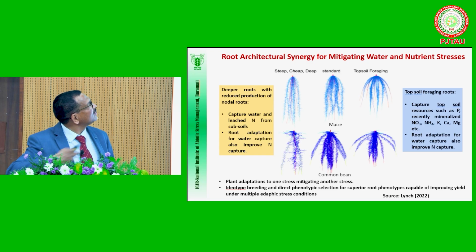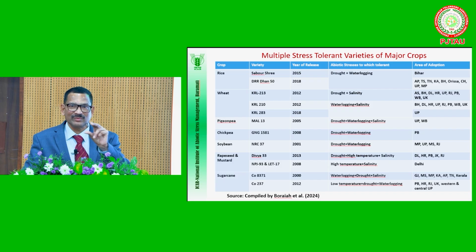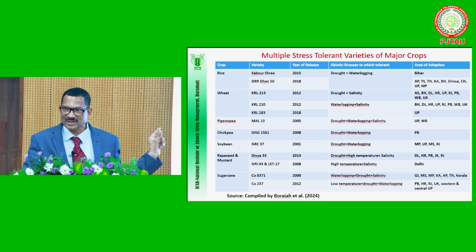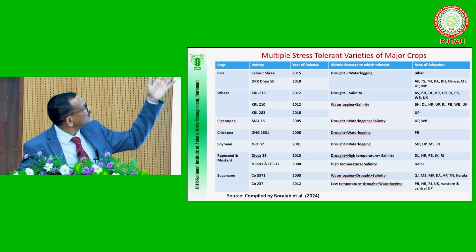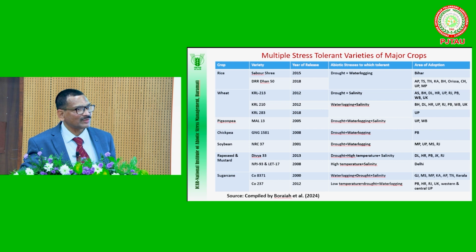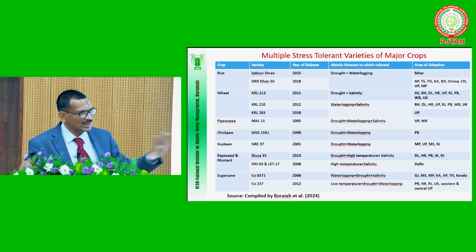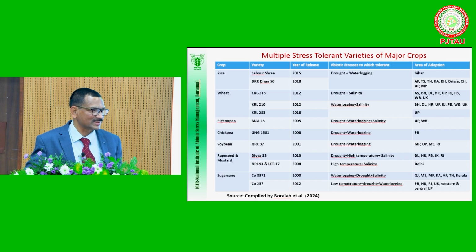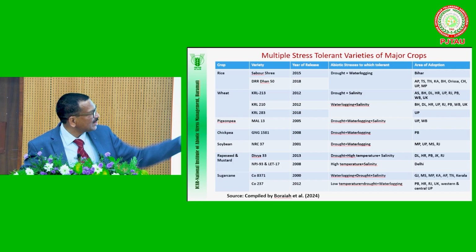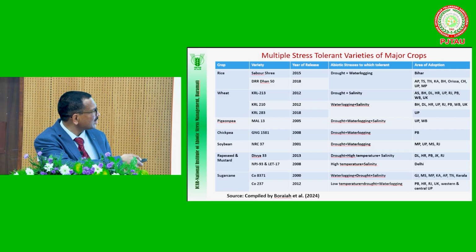Of course, anybody who is interested can refer to one book on our website. We uploaded multiple stress tolerant varieties for major crops. We compiled them from different literature from all over our NARS system, and we have uploaded it. We do not talk about one stress; at our institute, we always talk about multiple stresses. This type of compilation is available, and if anybody is interested, you can see it.